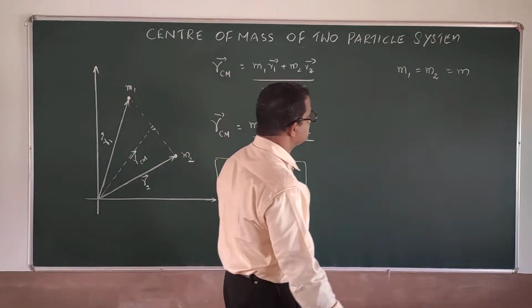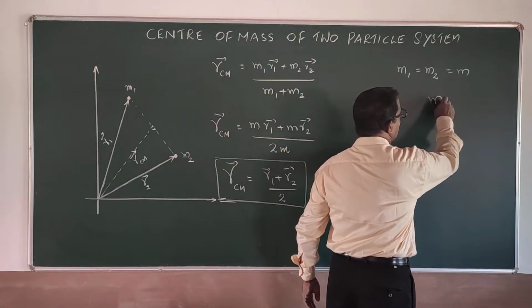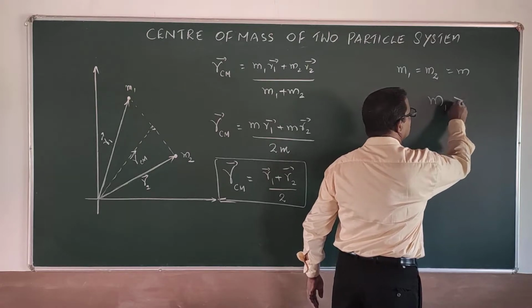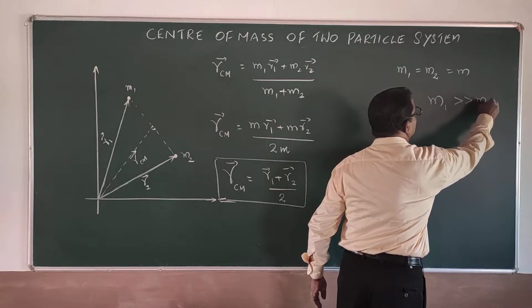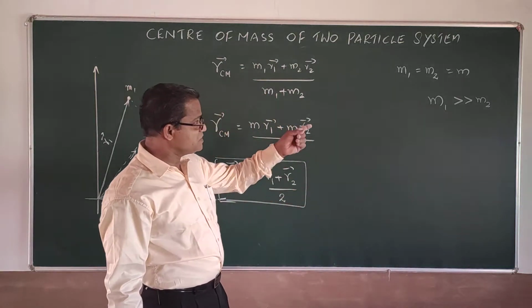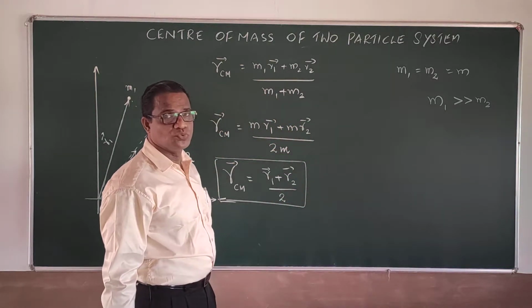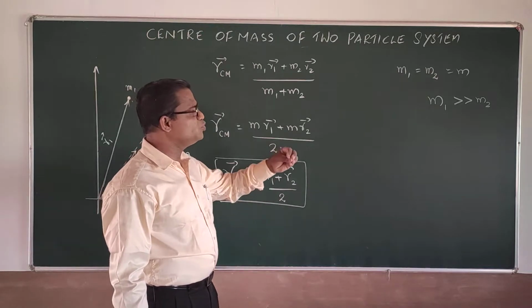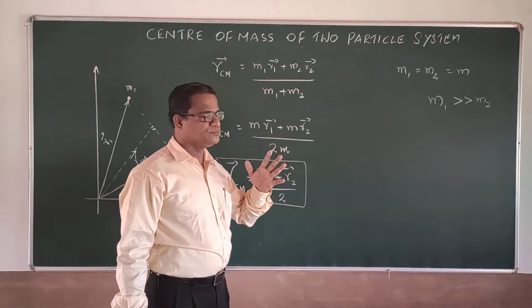Another case is that suppose M1 is very large compared to M2. Second case: if M1 is very large compared to M2, that means M2 is negligibly small.